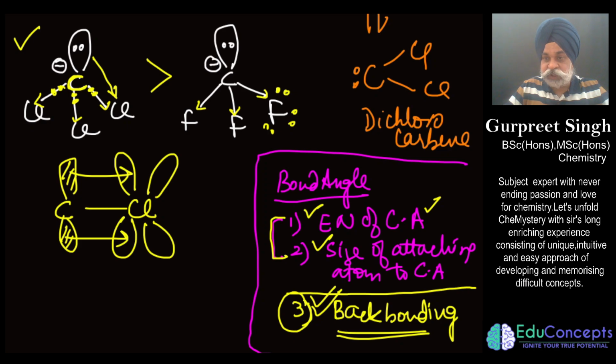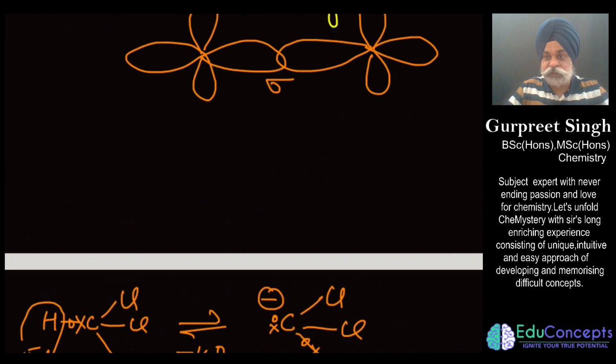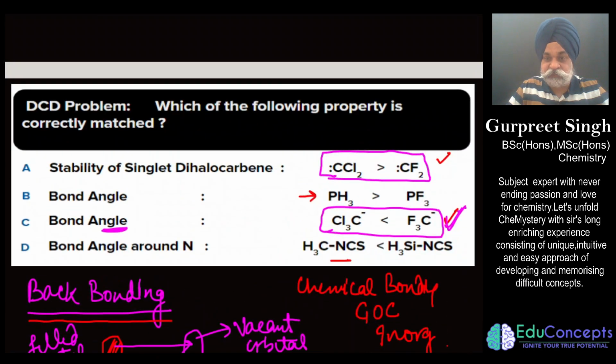Go on to the further question. In the further question, what is being asked, let me first check what they have given. So the bond angle here, this statement is wrong, and we have to find the right statement.